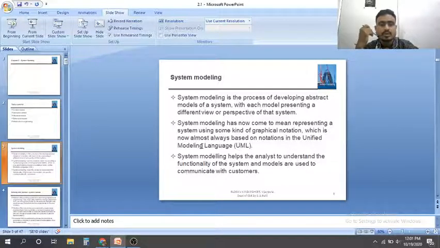System modeling has now come to mean representing a system using some kind of graphical notation, which we almost always call UML. You have at least heard the name UML, Unified Modeling Language.